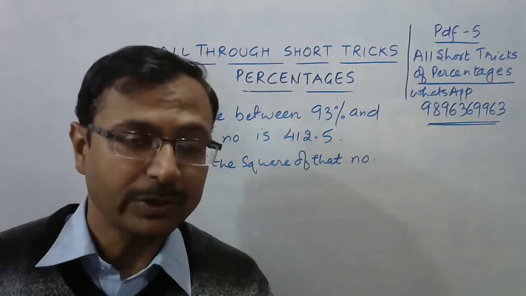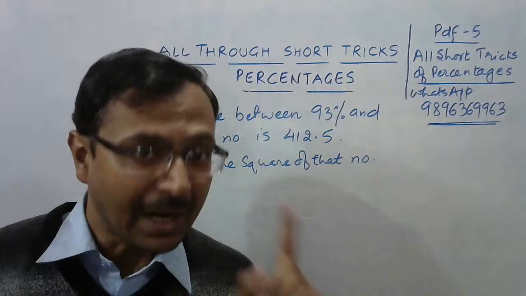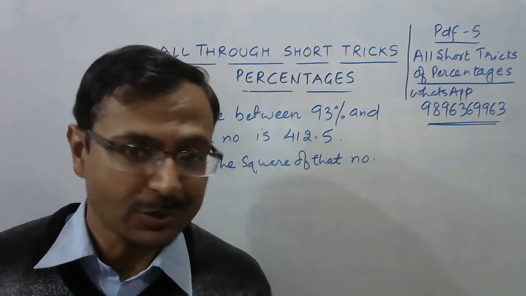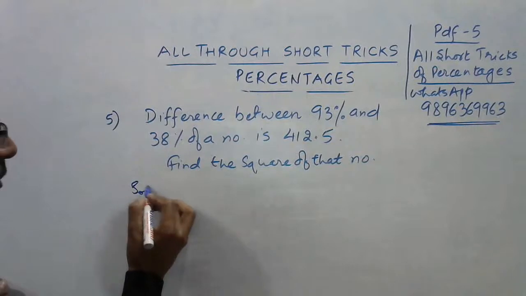Otherwise, this is going to be very difficult. The wrong answer which you have given, that will also be there in the multiple choice questions. Paper setters are very smart. Okay, so let's see the answer for this one now.